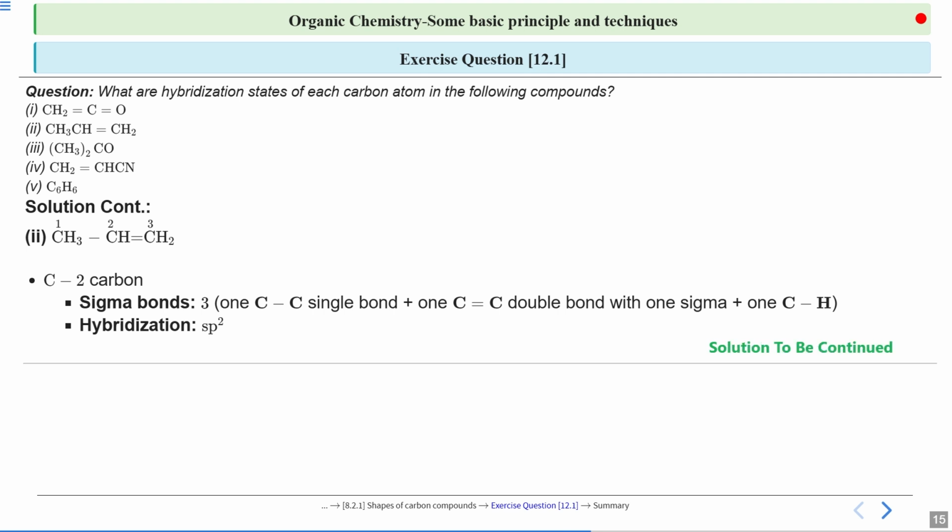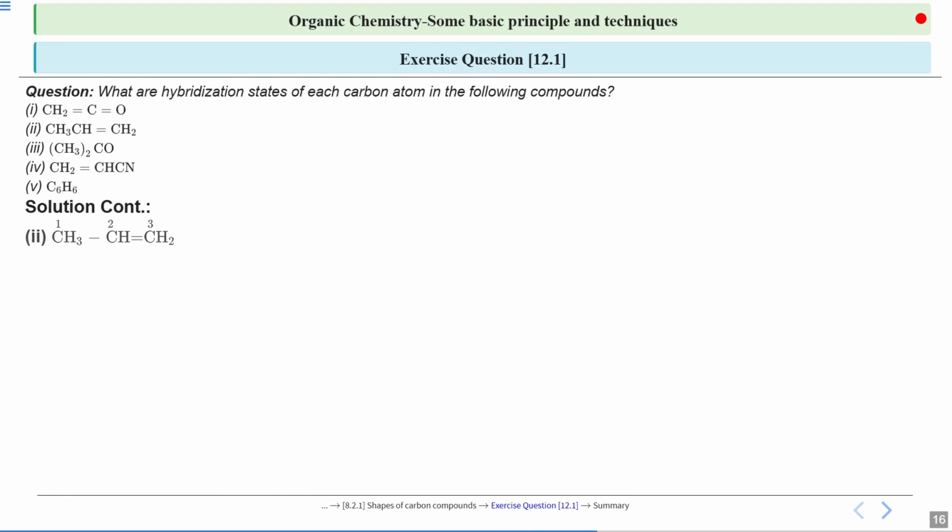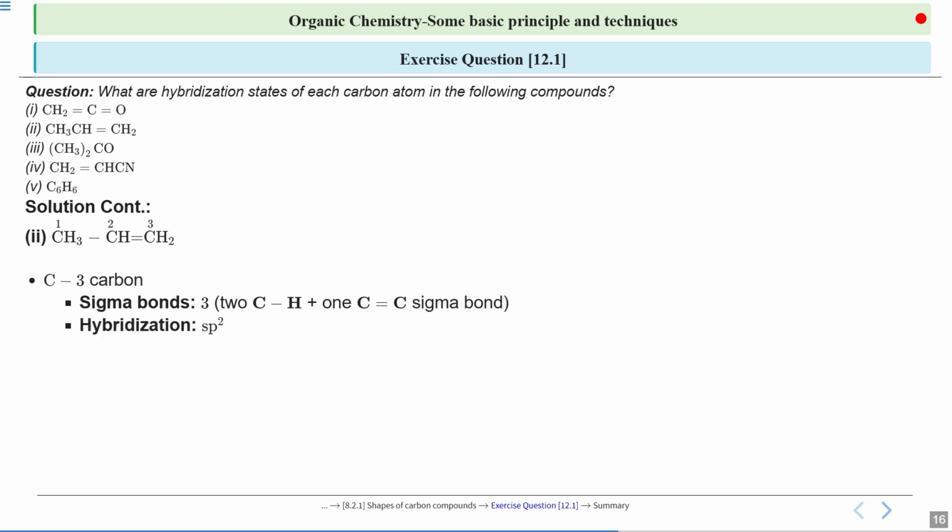Then moving on to the third carbon of the same compound. If you see, it has 3 sigma bonds, where 2 are from hydrogen and 1 is between C3 and C2. Right? So we can say that this compound has carbon 1 as sp3 hybridized, carbon 2 as sp2 hybridized, and carbon 3 also as sp2 hybridized.